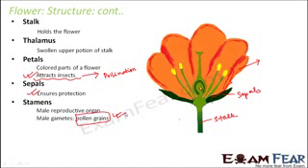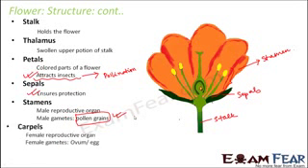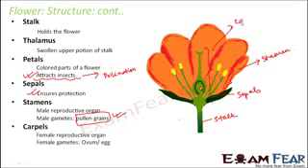Now we will discuss what is pollen grain, how is it formed, etc. We'll do that. But for now, you just know that these parts are the stamens and they produce the male gametes, and the male gametes are contained in the pollen grains. So pollen grain actually contain the male gametes. Next is the carpel. As I said, this central portion, and it is the female reproductive organ, so it produces the female gamete, and the female gamete is the ovum or the egg cell, whatever you call it. So this egg cell is the female gamete.